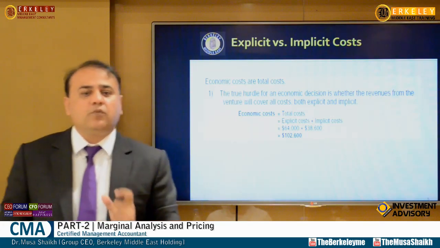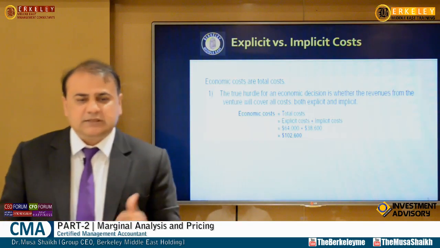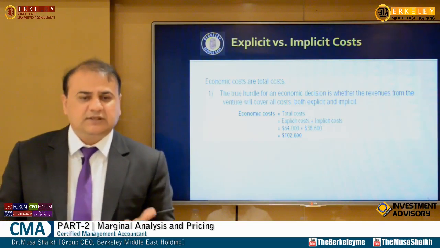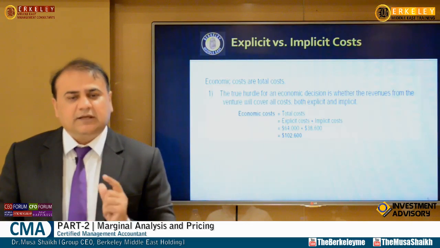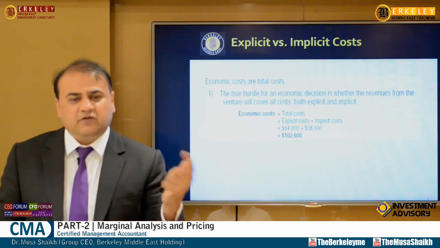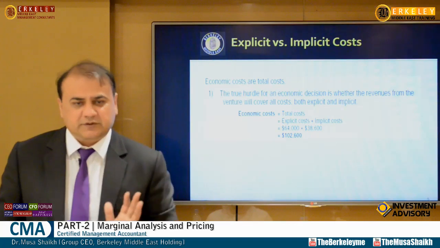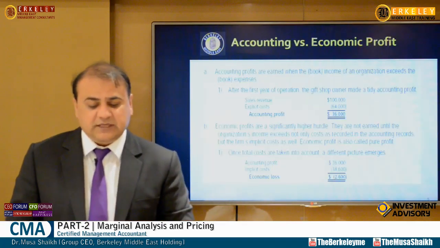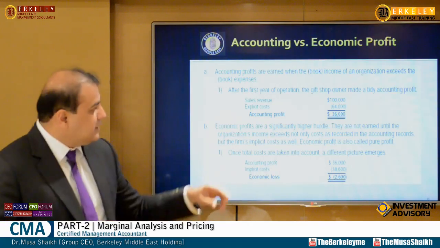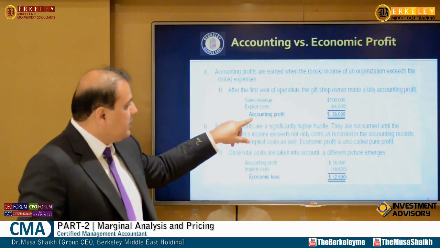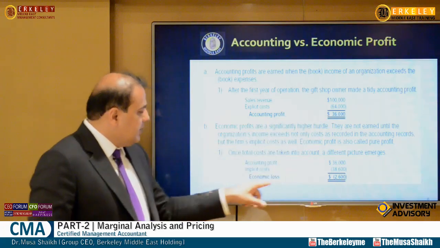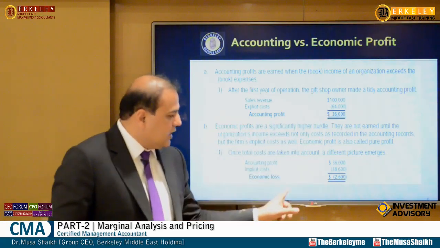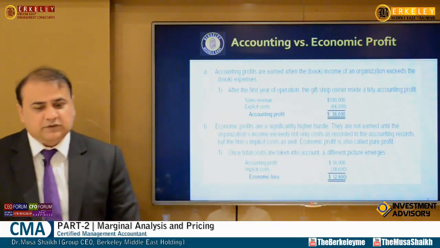Implicit cost is the opportunity cost. In CMA part 1 we already discussed in the costing chapter that the next best alternative foregone is the opportunity cost. So you take these costs and your total cost will increase, of course, as the economic cost. So as I told you, you may have an accounting profit, but maybe you have implicit cost, so you are in economic loss.